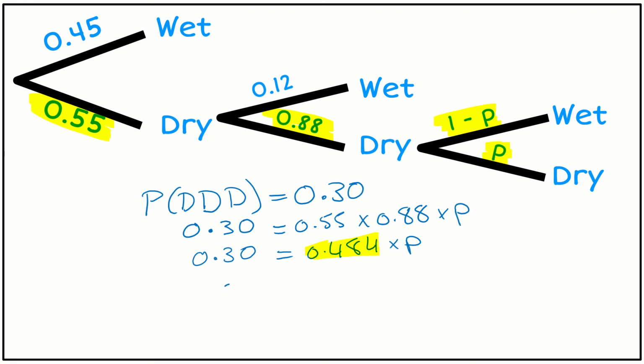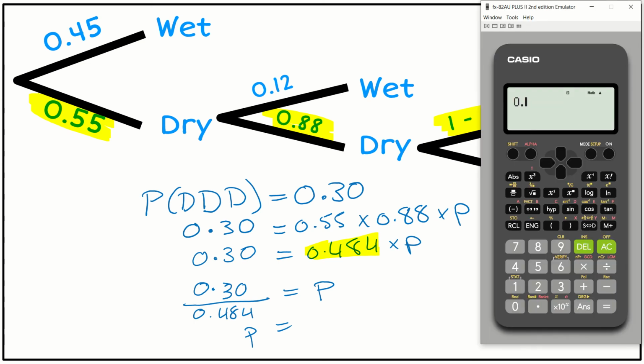The opposite of multiplying is to divide. So I'm going to get 0.3 divided by 0.484 is equal to P. I can now put that into my trusty calculator, and 0.3 divided by 0.484 gives me 0.6198.